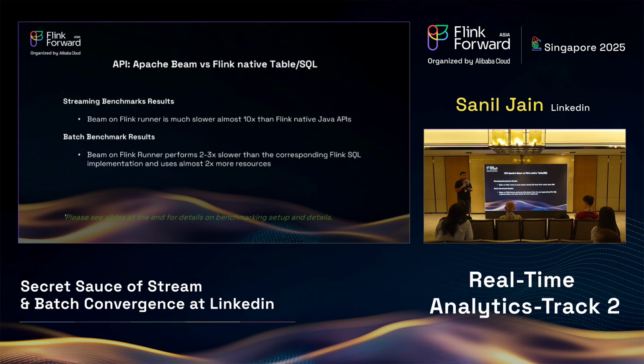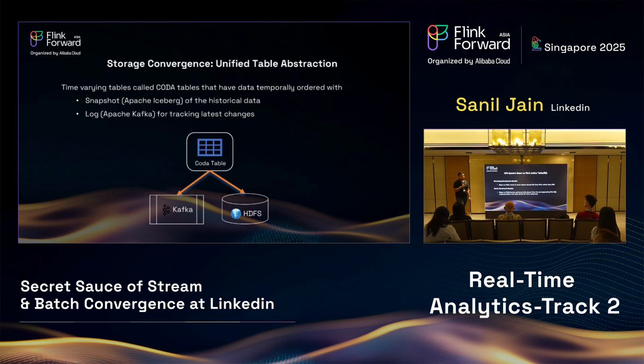But basically what was a deal breaker for us is that in some of the benchmarks that we ran, we found that Apache Beam on top of Flink is basically 2 to 3x slower as compared to Flink native Table or SQL. So hence, our choice of API was straightforward. We had to choose Flink native APIs. At LinkedIn, currently, we are pushing for a SQL-first strategy for streaming in general and for this unified platform. So we are betting on the Flink native Table and SQL API as our unified API.